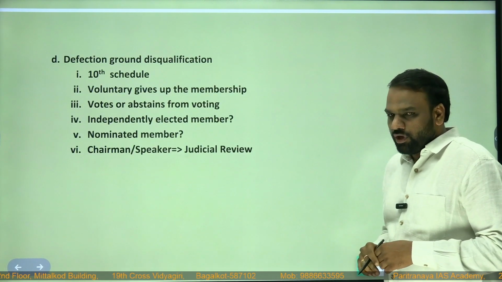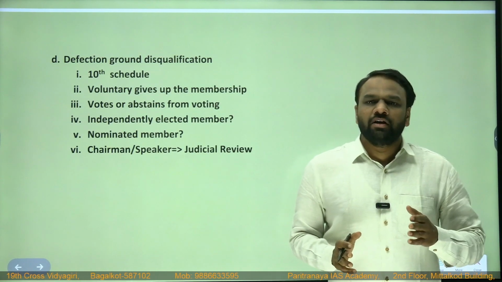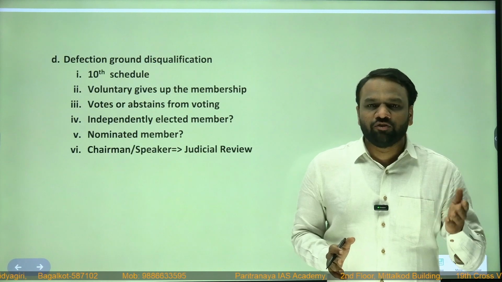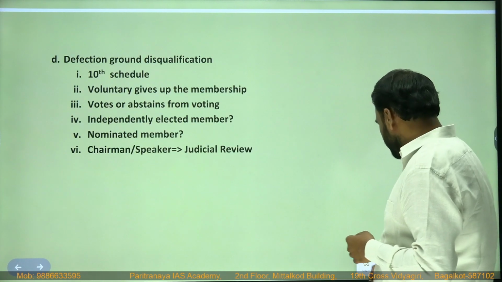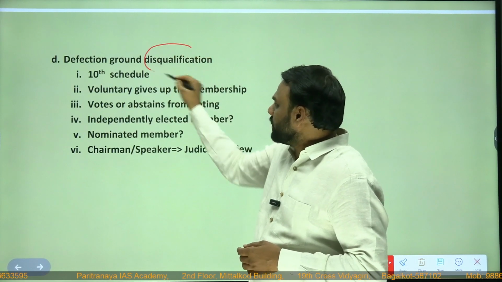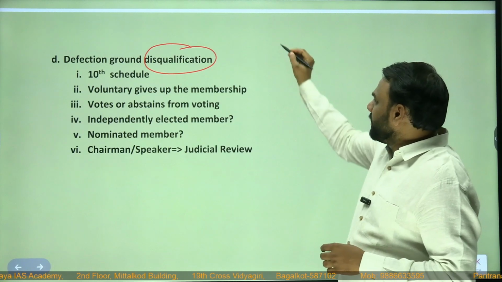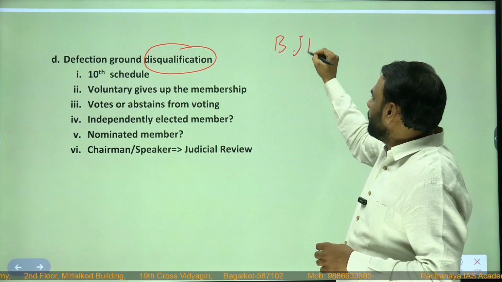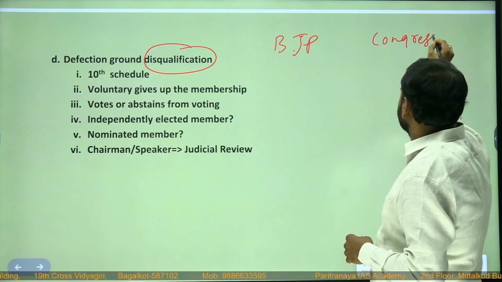Next, we have seen two different grounds of disqualification. One is constitutional ground, another one is grounds based on Representation of People Act provisions. We have another provision, that is defection ground. Defection ground disqualification. What is defection? I'll just take an example. A person belongs, let us assume, to BJP, and we have one more party, let us assume Congress.